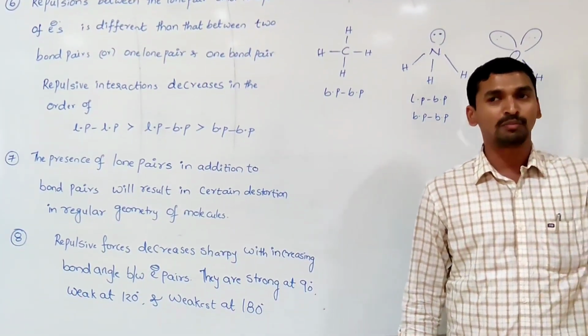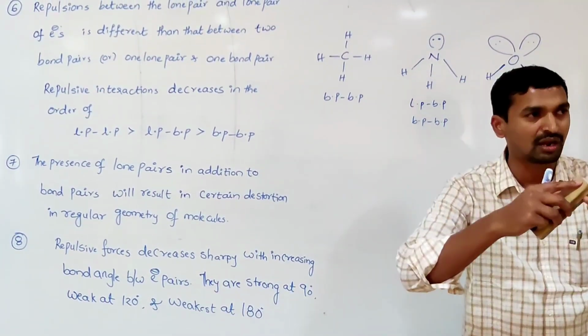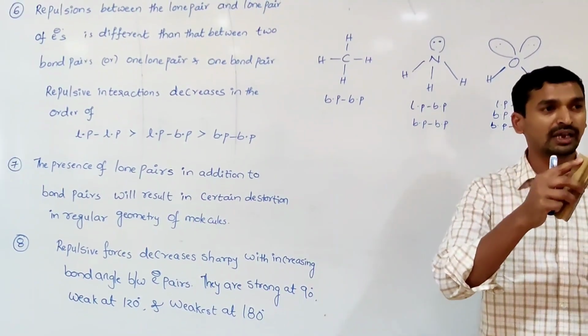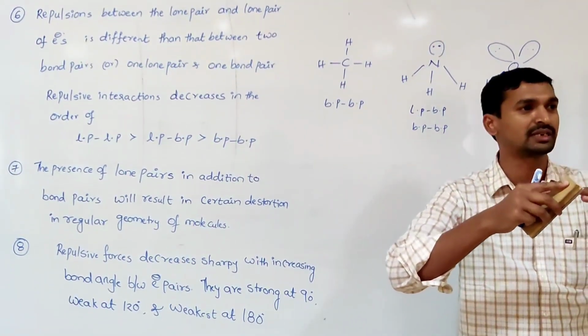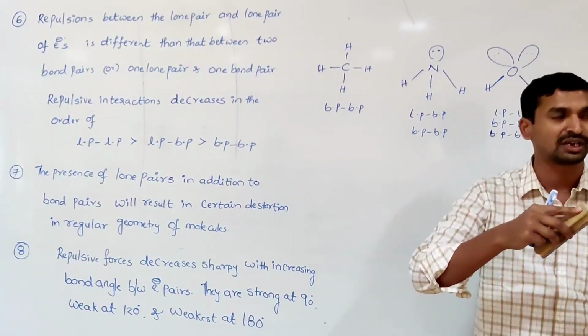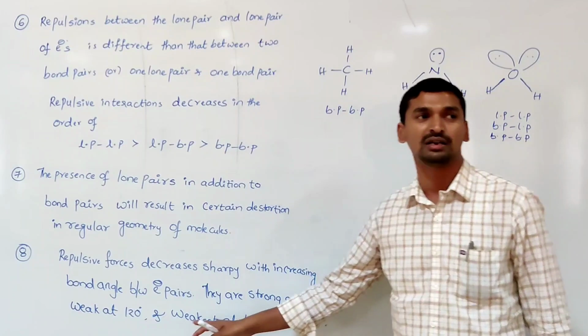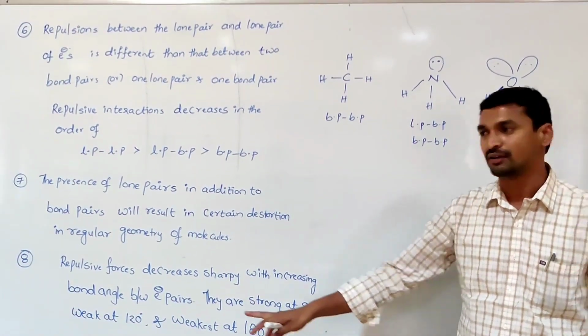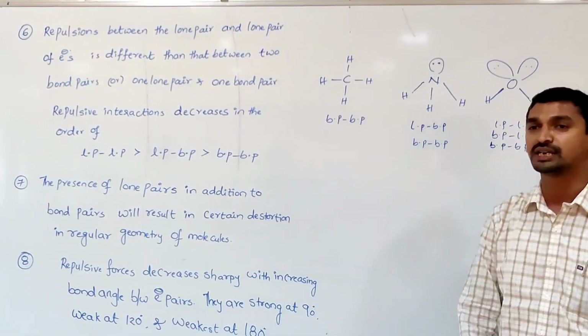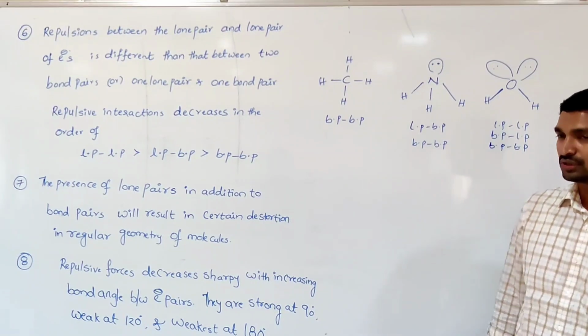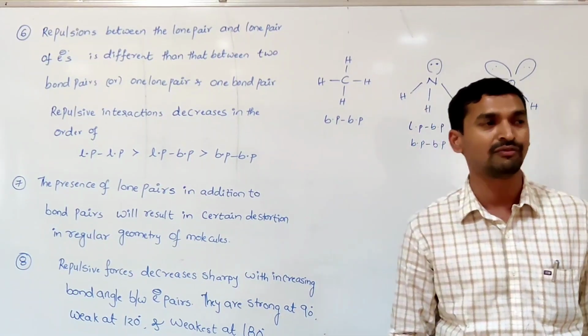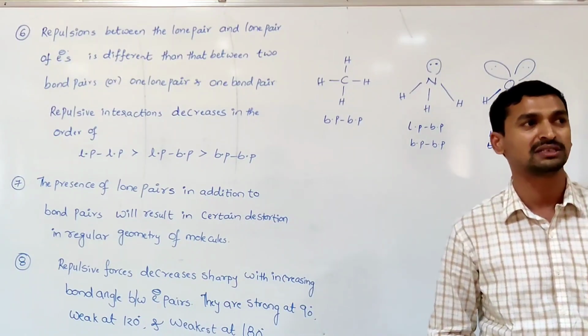That means as the bond angle between the electron pairs increases, the interaction between the electron pairs decreases, so the repulsive forces decrease. So the repulsive forces are always strong at 90 degrees, weaker at 120 degrees, and weakest at 180 degrees. These are some important postulates of the valence shell electron pair repulsion theory.